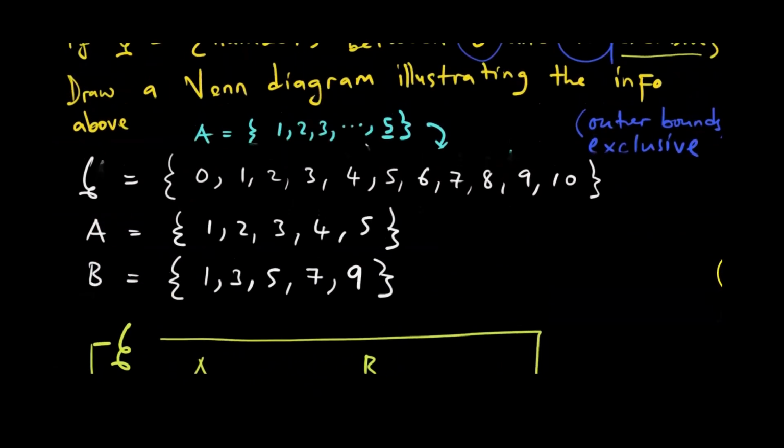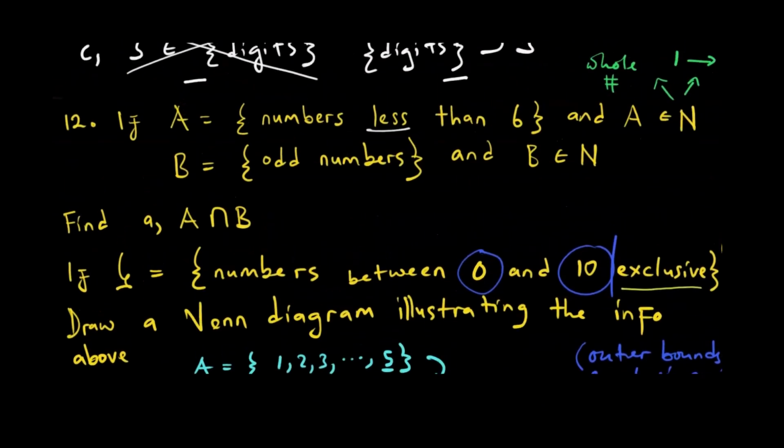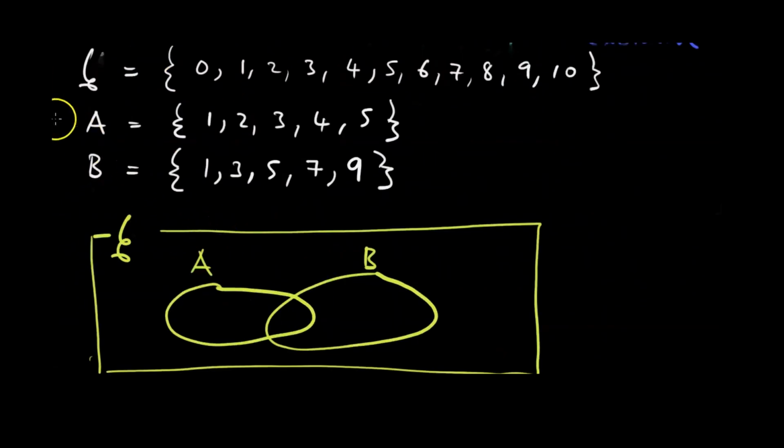Define kuno uku. What answer did we get here? Elements are common between A and B. We have 1. And now 1 are common. 2 hazi. As 3 are common. 4 hazi. As 5 are common. Saka we have 1, 3, 5 intersecting region.